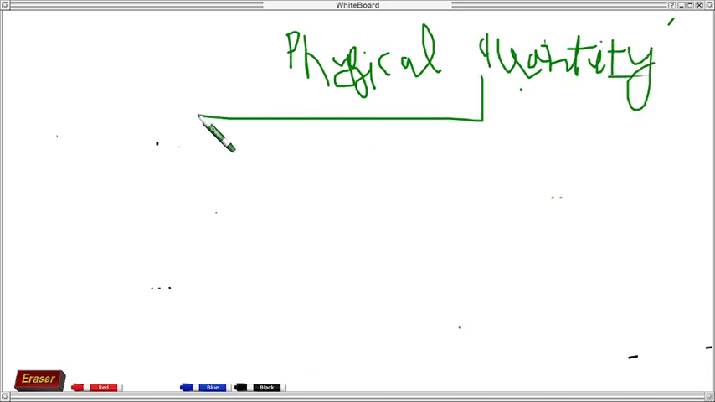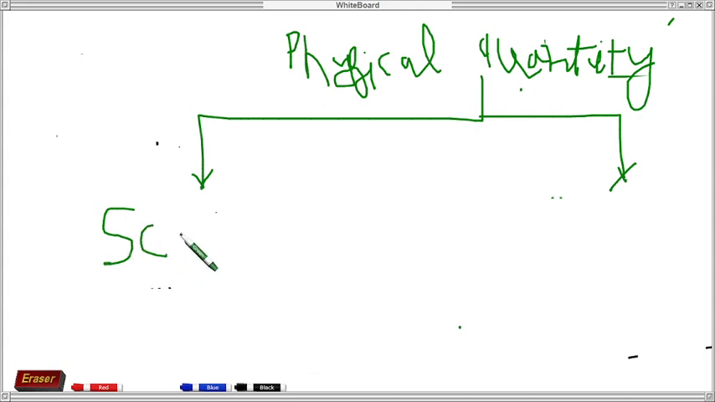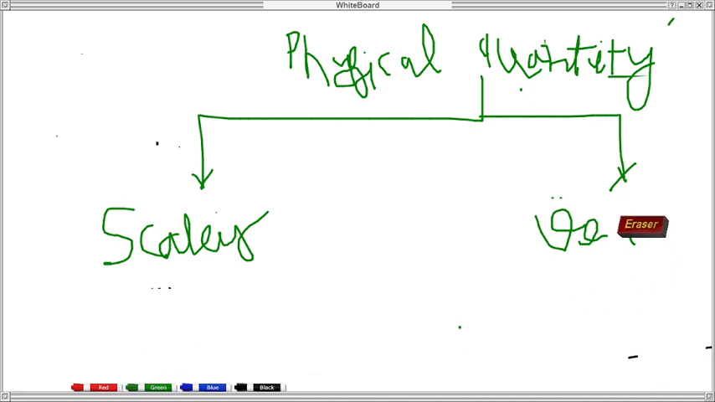There are two types of physical quantity. One is a scalar physical quantity, and another one is a vector physical quantity. I think you know about this.